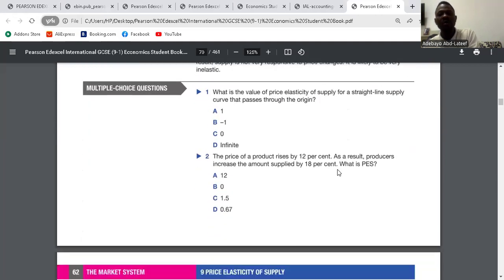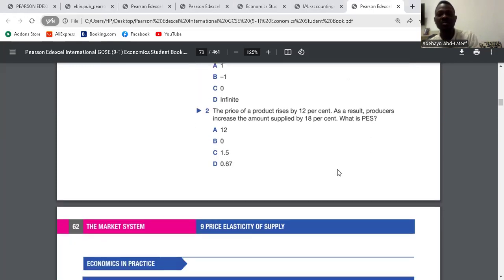Question 1. What is the value of price elasticity of supply of a straight line supply? A straight line. In between, it's between this and this. That's a straight line. 1. Good. Perfect. That's perfectly elastic.